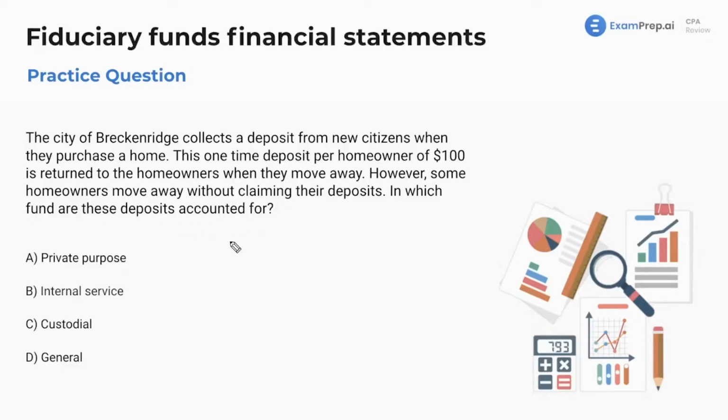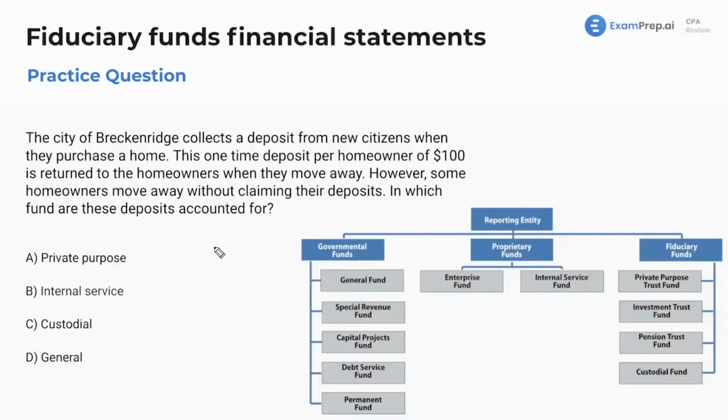All right, let's take a look. I've also got this wonderful chart that you've seen over and over. I want you to have this mentally tattooed on your brain. And let's think about what's going on here. Now, this is the government holding someone else's money. That should initially and immediately make you think, okay, this is likely going to be a fiduciary fund. Because fiduciary funds are when the government is holding someone else's money or assets or something of that nature.